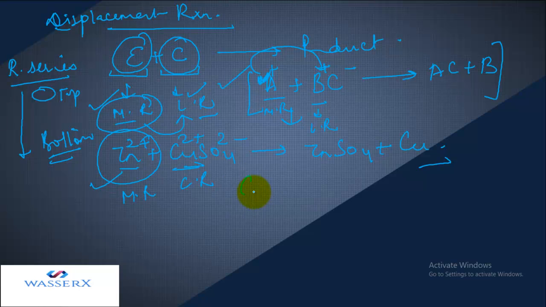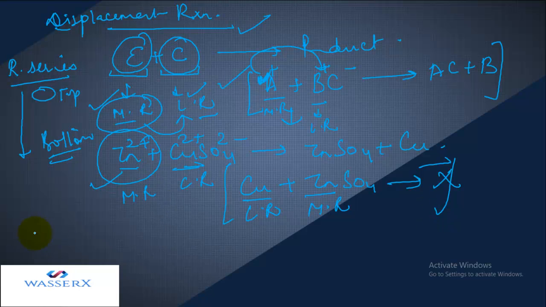But if in case you have a reaction in which the copper is supposed to displace zinc, then this is not possible, because according to the reactivity series, copper is less reactive and zinc is more reactive. And for displacement to occur, the element which is present in the elemental state, or you can say the ion in the elemental state, should be more reactive than the element in the compound, or the same kind of ion which is a constituent of this compound. It has to be less reactive. Then only the reaction will take place. So this is what is a displacement reaction.